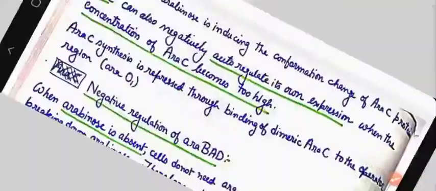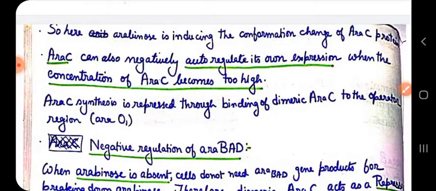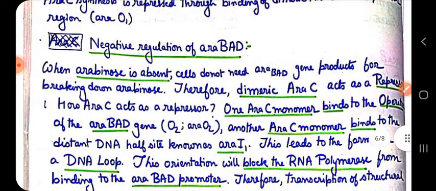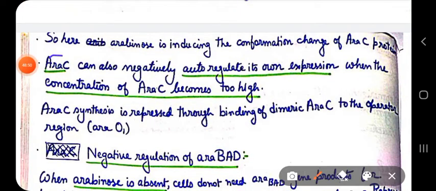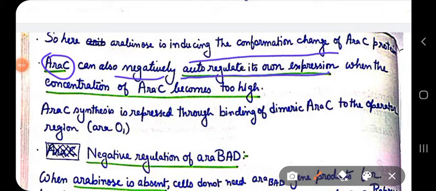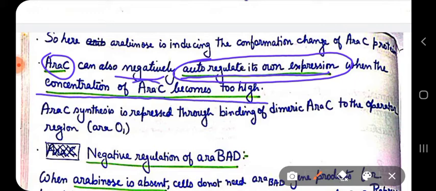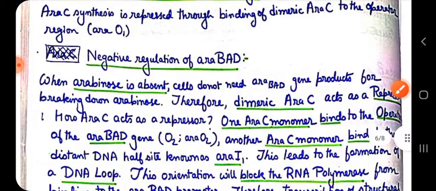So the first regulation is negative regulation and positive regulation. This is what we have to study for the arabinose operon. I have also mentioned that ARA-C negatively autoregulates its own expression when the concentration of ARA-C is too high, right?